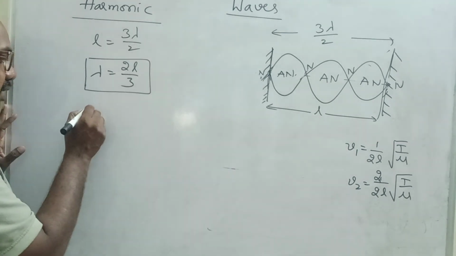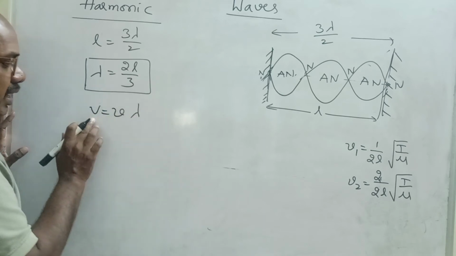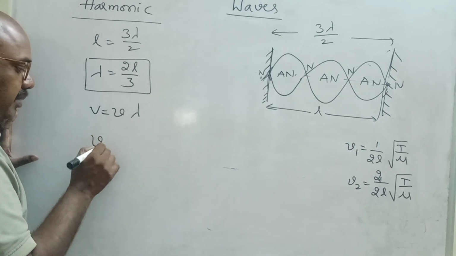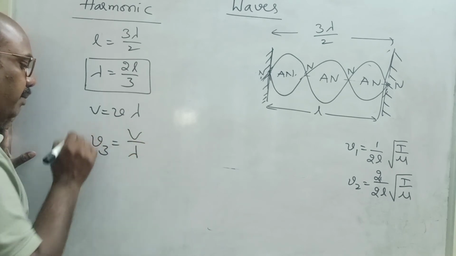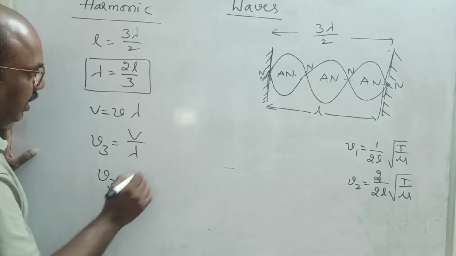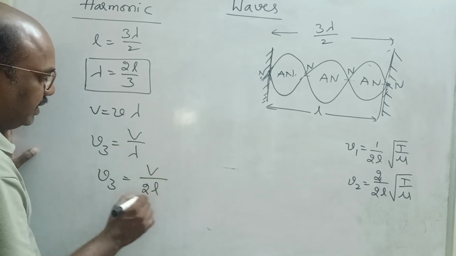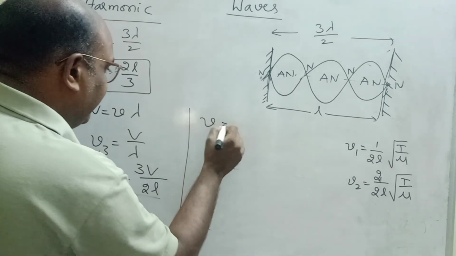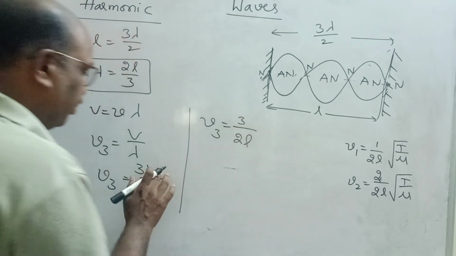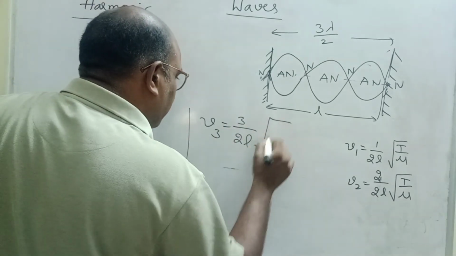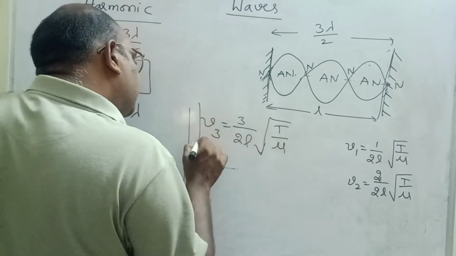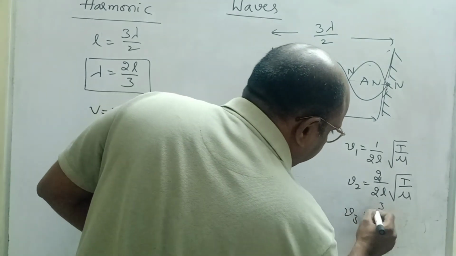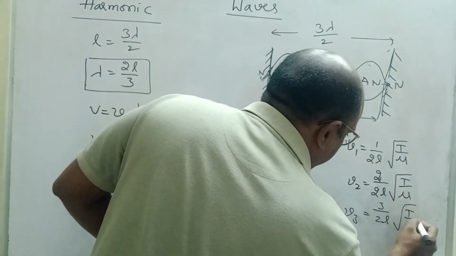Now I want the third frequency. V is equal to nu lambda, velocity in a string equals frequency times wavelength. From this nu3 is equal to V by lambda. The value of lambda is 2L by 3, so 3 comes into the numerator: 3V by 2L. But what is the velocity of the progressive wave? Root T by mu. This is the third harmonic. Third harmonic nu3 is equal to 3 by 2L into under root T by mu.